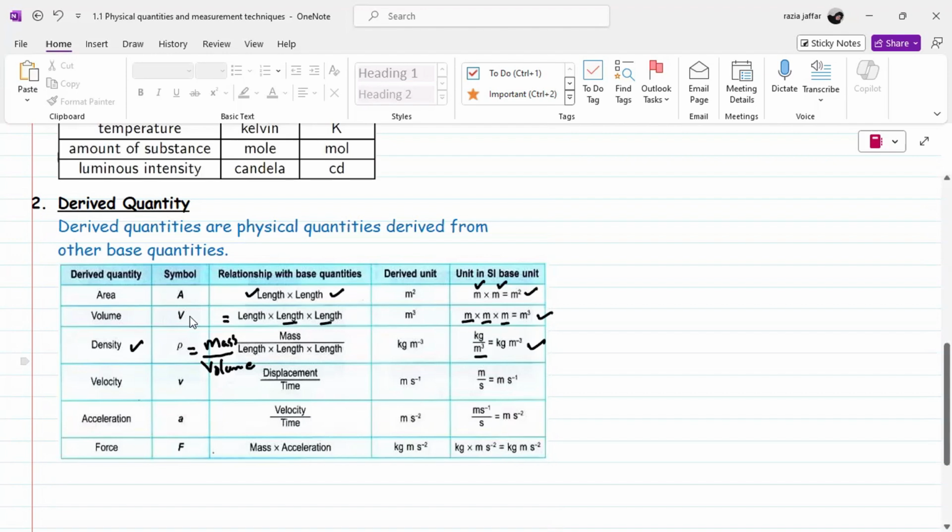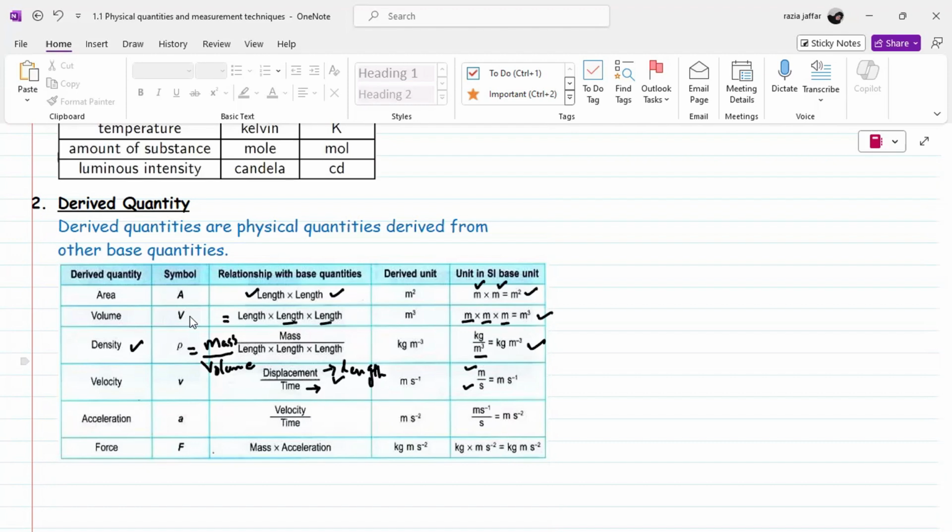Similarly, velocity. The formula for velocity is displacement per unit time. Displacement is a length, and the SI unit for length is meters. And time is again a base quantity, and the SI unit for time is second. So meter per second is the SI unit for velocity.